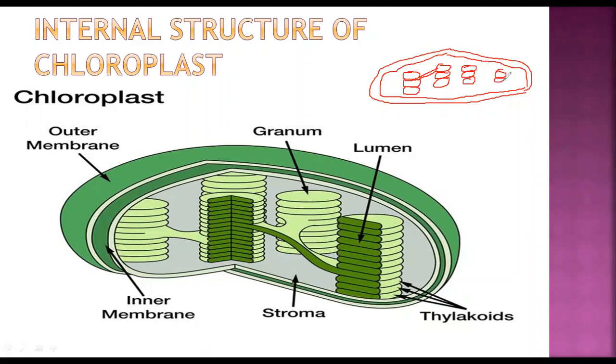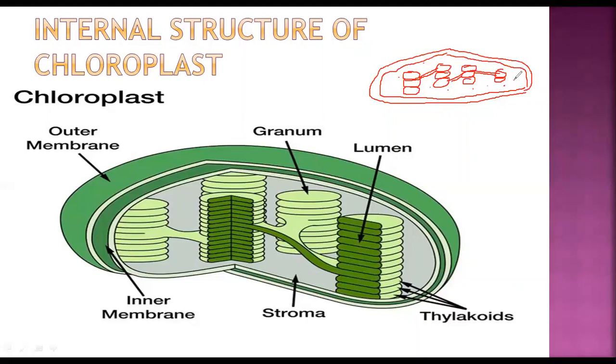So like that you are going to draw grana, and you are going to show that they are connected like this. And the stroma is the jelly-like substance which is present over here.